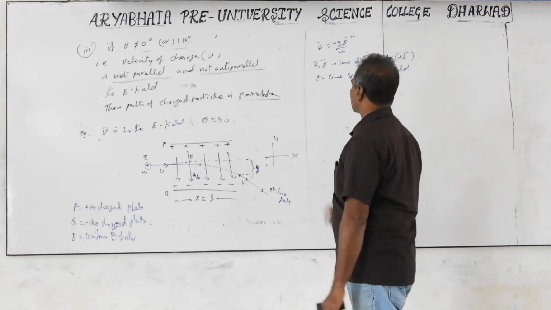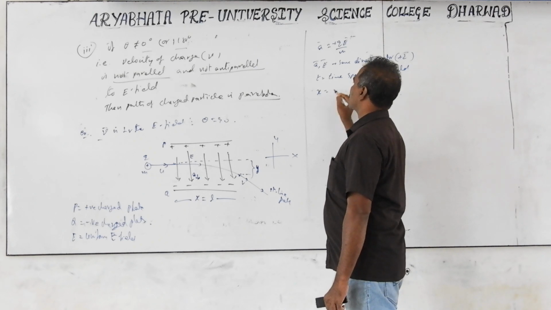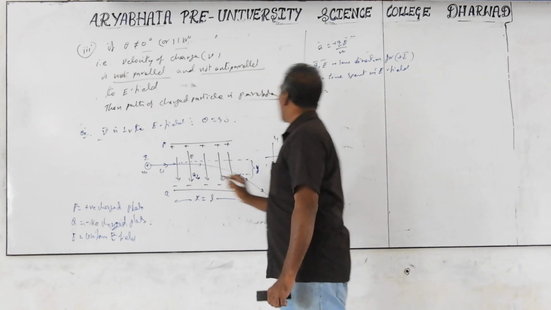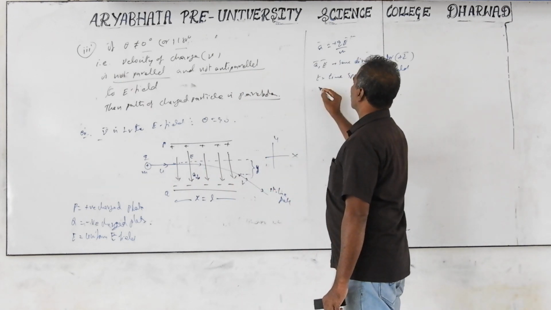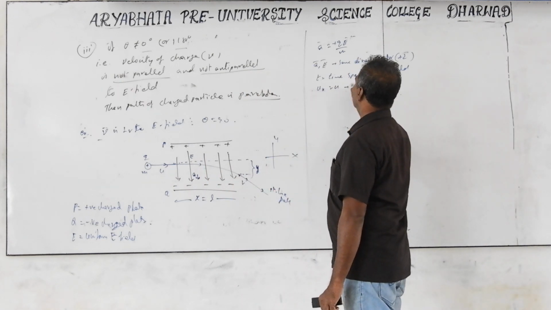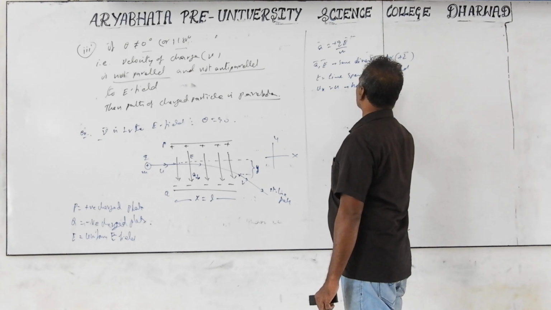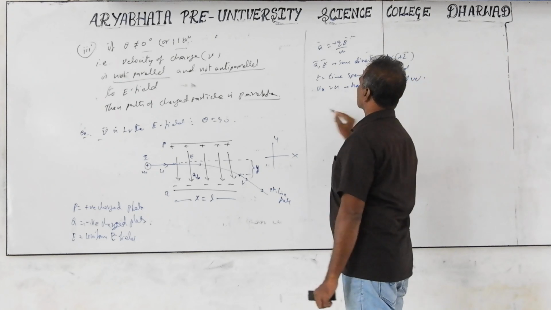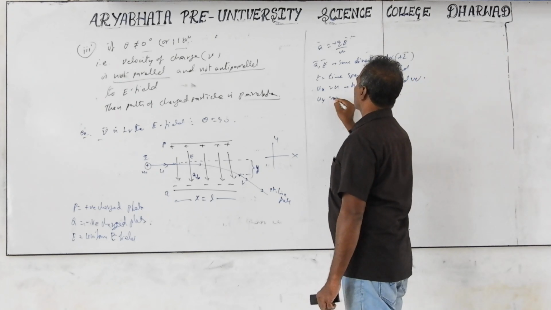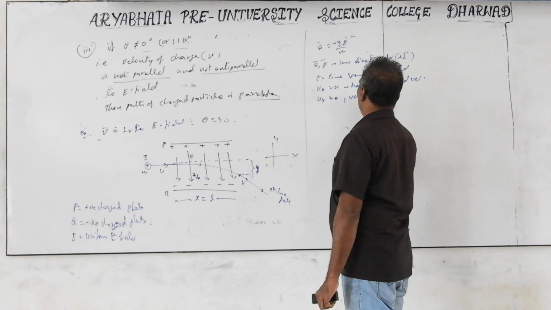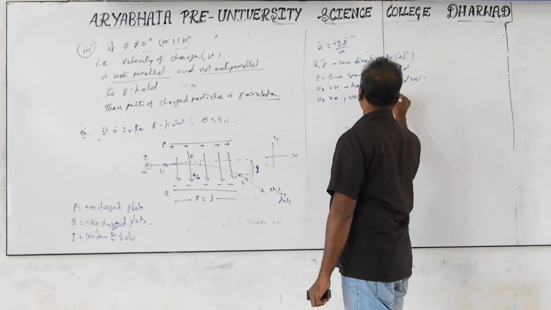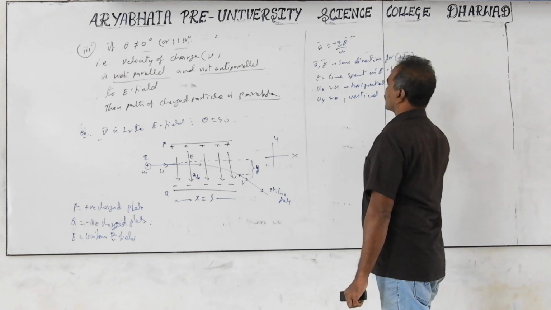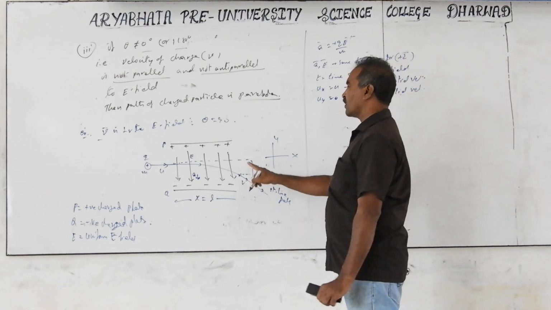We take the relation x equal to velocity into time. There is no initial velocity in the vertical direction. We have the velocity going in the horizontal direction: ux is u, the horizontal initial velocity, and uy equals 0. Initially there is no vertical velocity, only horizontal velocity.